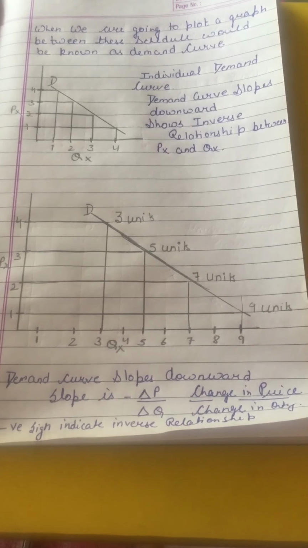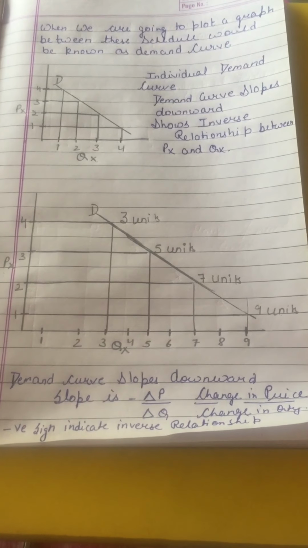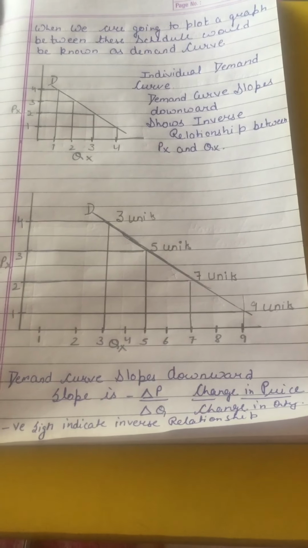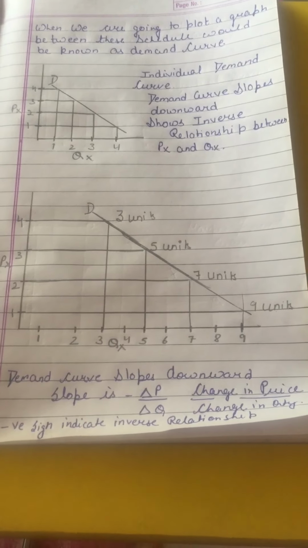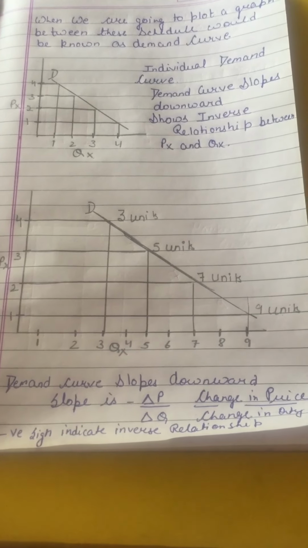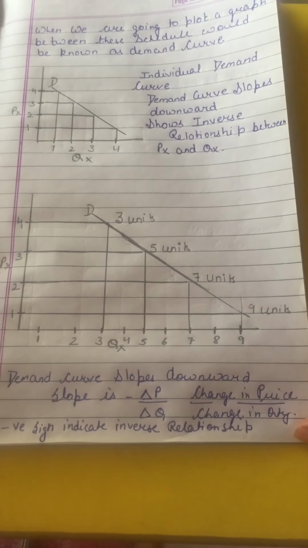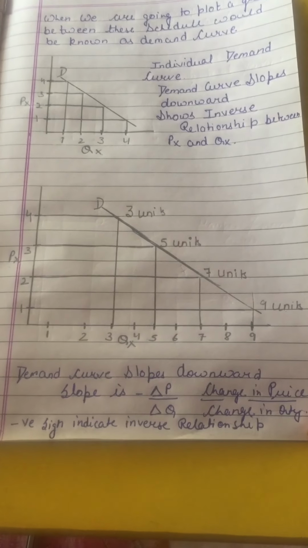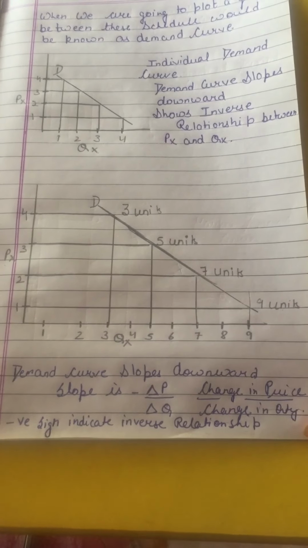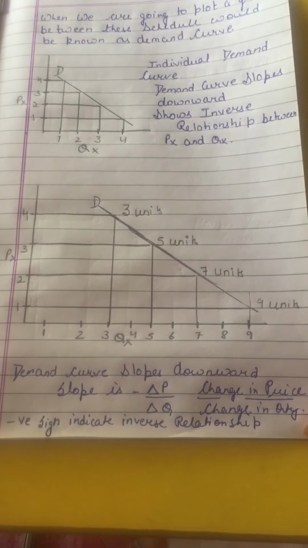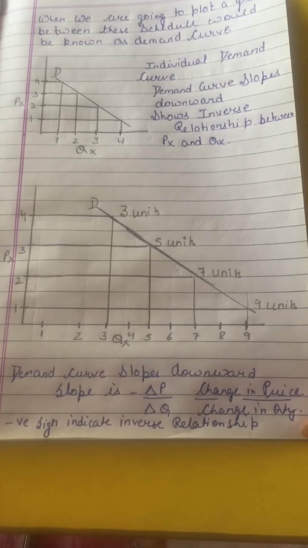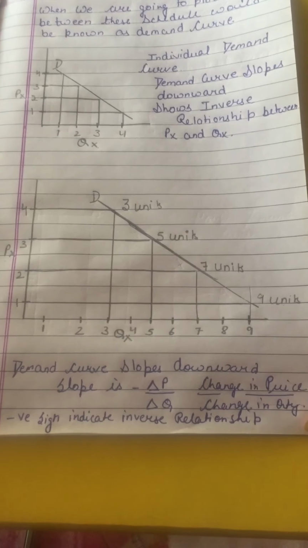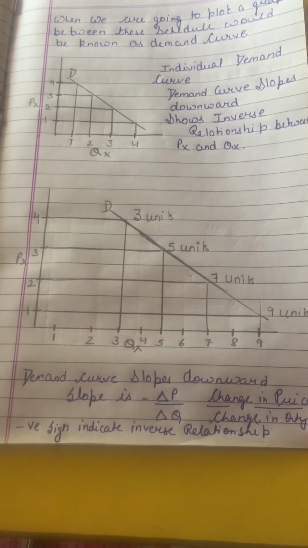Demand curve slopes downward. So whenever you are going to calculate the slope of demand curve, that would be delta P upon delta Q, which means change in price per unit change in quantity demanded. So we have considered the negative sign in front of the slope of demand curve, delta P upon delta Q. The negative sign indicates the inverse relationship.